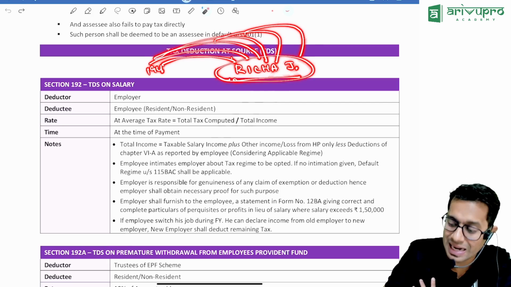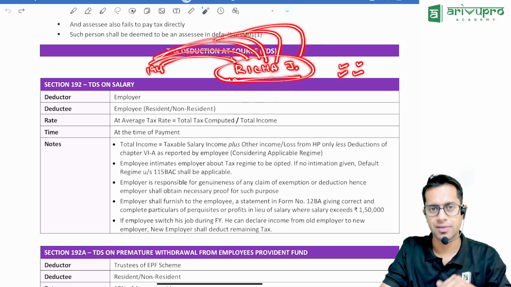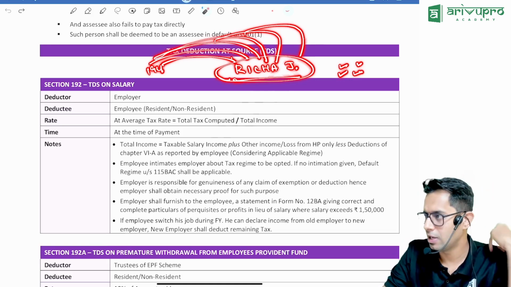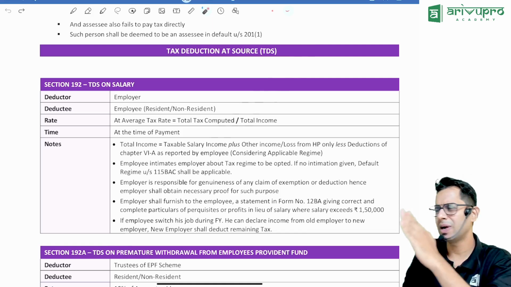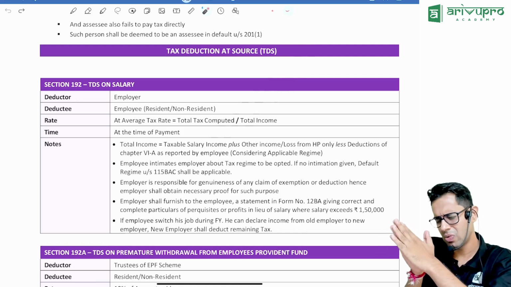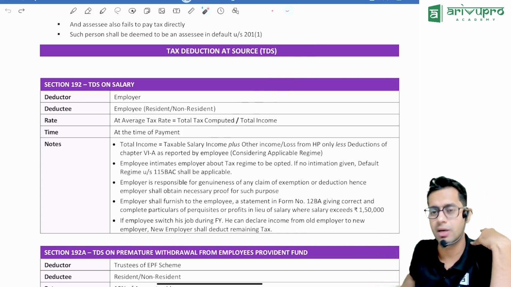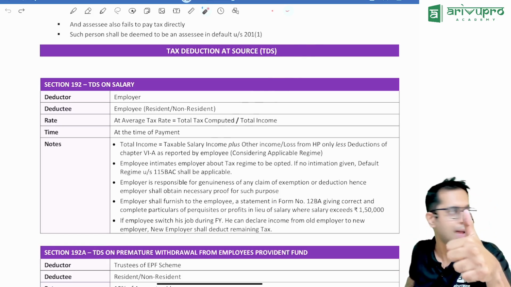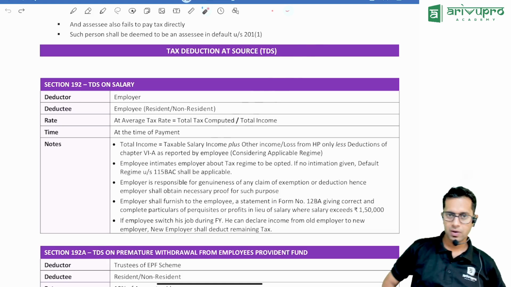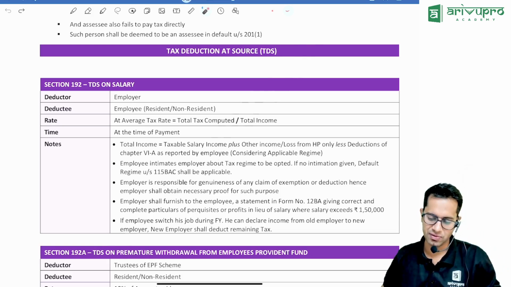Apart from that, there are some changes made in some sections. There is a change in rate from 5% it is reduced to 2%, etc. Those sections will be important. If you see the TDS topic, it is very vast when compared to other topics. Lot of things are there to remember. So if you remember these sections and wherever changes are happening, then that will be good and sufficient for you.